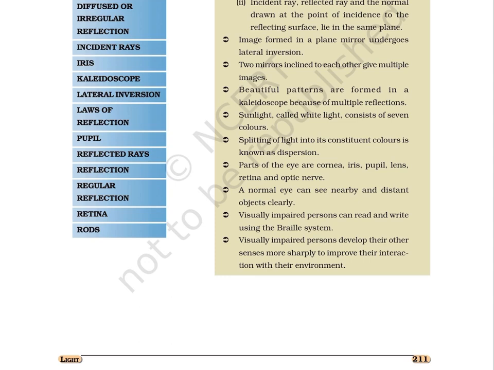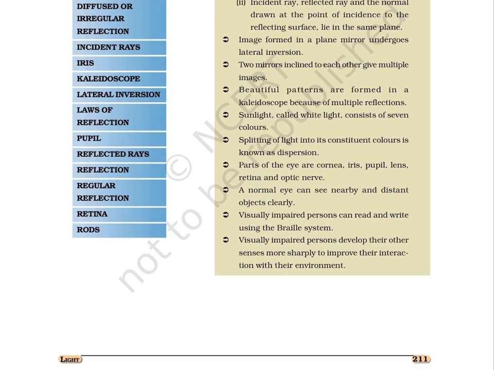2 mirrors inclined to each other give multiple images. Beautiful patterns are formed in a kaleidoscope because of multiple reflections. Sunlight, called white light, consists of 7 colors. Splitting of light into its constituent colors is known as dispersion. Parts of the eye are cornea, iris, pupil, lens, retina, and optic nerve. A normal eye can see nearby and distant objects clearly.